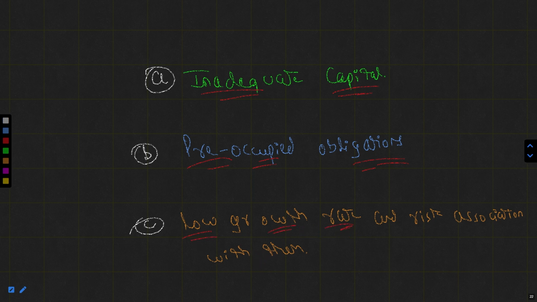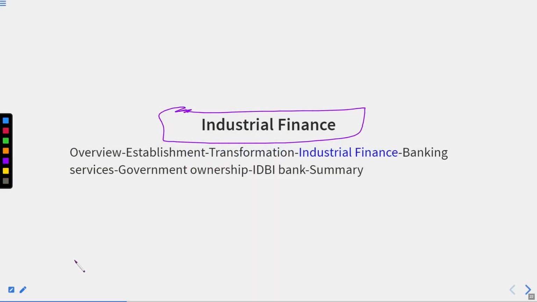It means that due to the inadequate financial credit facilities available to the industries, the industry is showing a low growth rate. Okay, and second, the businesses are part of the risk. So if the bank is granting a loan to the industry, they are also facing the chances of having the risk. Okay, so these are the three main factors behind the incapability of the banking corporation to support the industries. Okay, so right now, when we know that IDBI was established for industrial finance, we are going to start this topic.